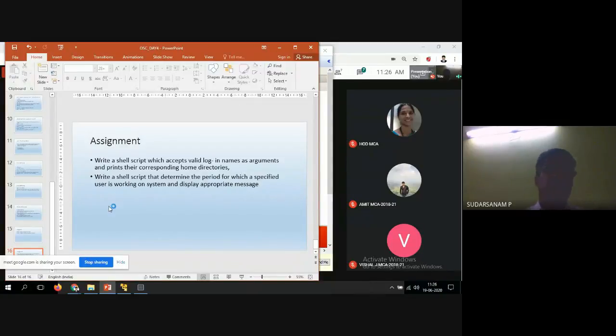Another one: write a shell script that determines the period for which a specified user has been working on the system and displays appropriate messages. So you have to determine which period you have worked. That is also possible to do. If you have doubts, I'll tell you tomorrow how to write both programs. So these are your assignments. If you have any doubts, please let me know.